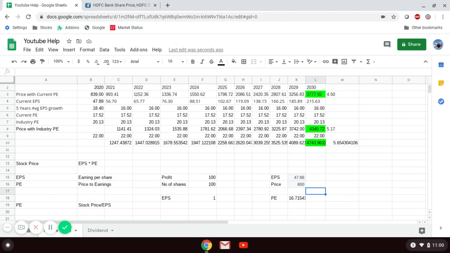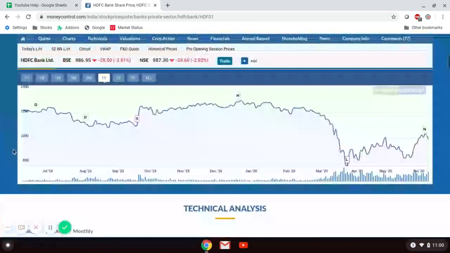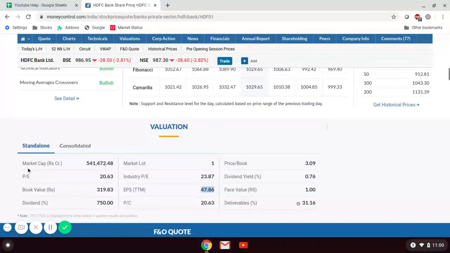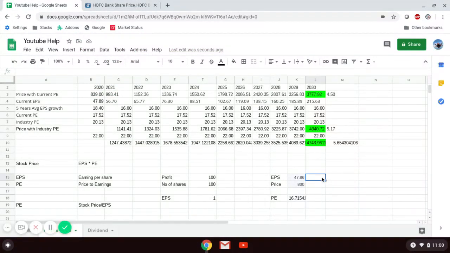This is how you can calculate EPS and PE manually. Nowadays you really don't have to calculate anything manually. Everything is available online. If you go to Moneycontrol, you will have PE and EPS readily available. I hope this gives you some idea of what EPS and PE are. I will take this opportunity to explain one more concept as well.